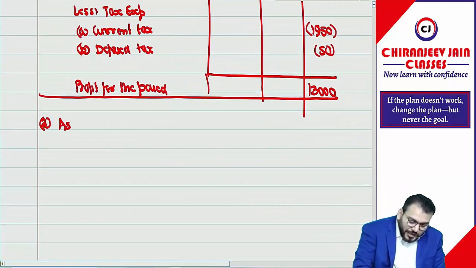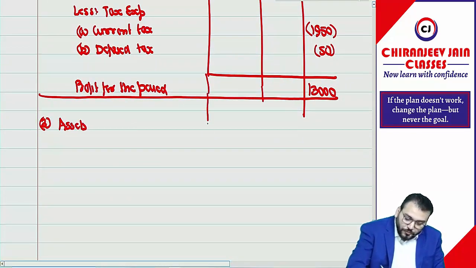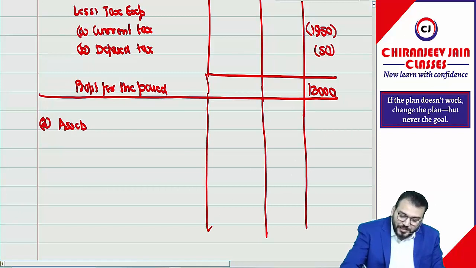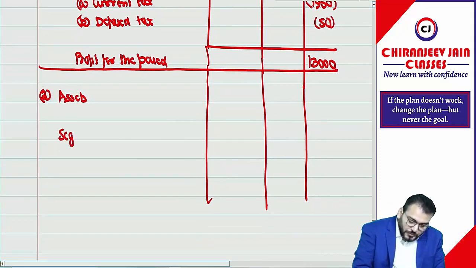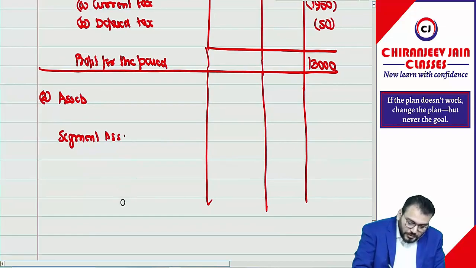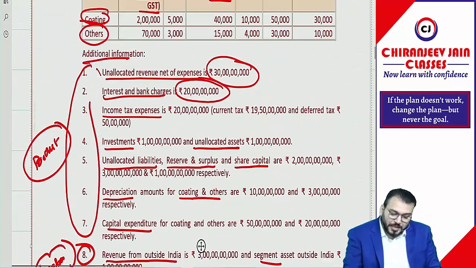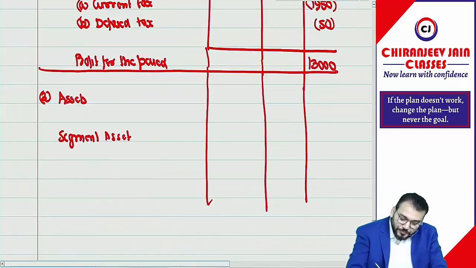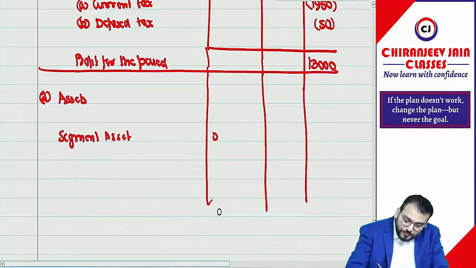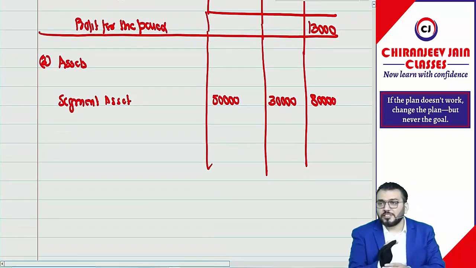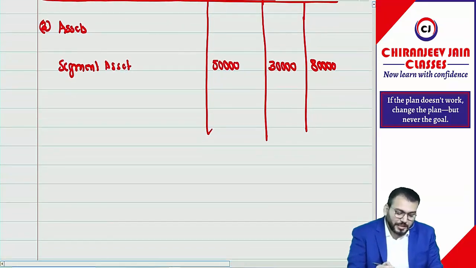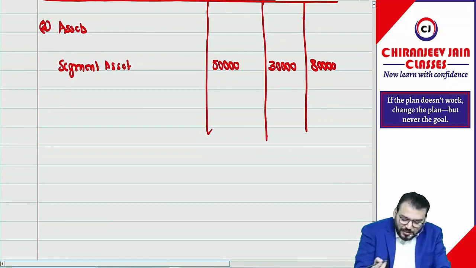Segment asset. We write on assets. First we write down segment asset, and they have given segment asset also. So how much segment asset they have given? 50 and 30. It is 50,000 and 30,000. 80,000. Then this will not match with the balance sheet. We'll do reconciliation.